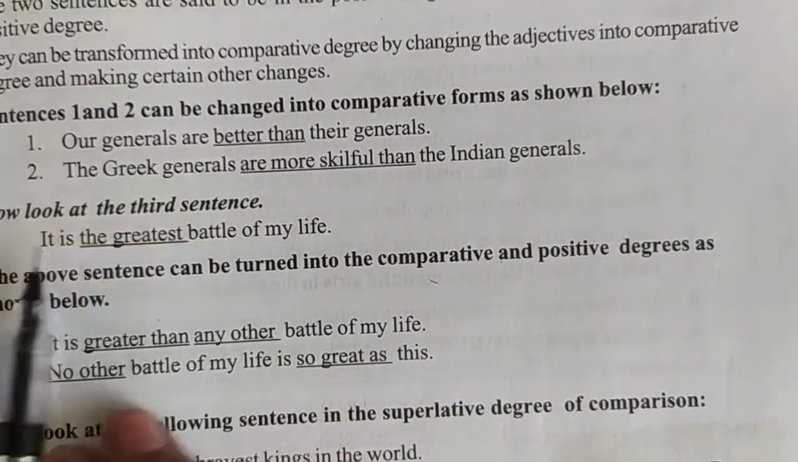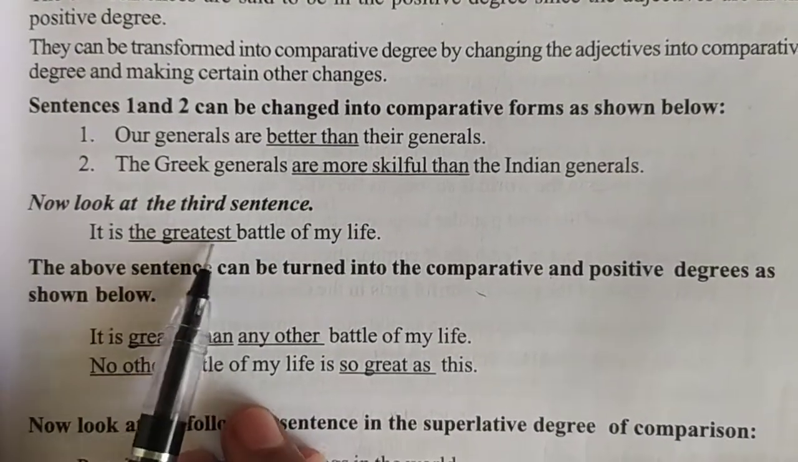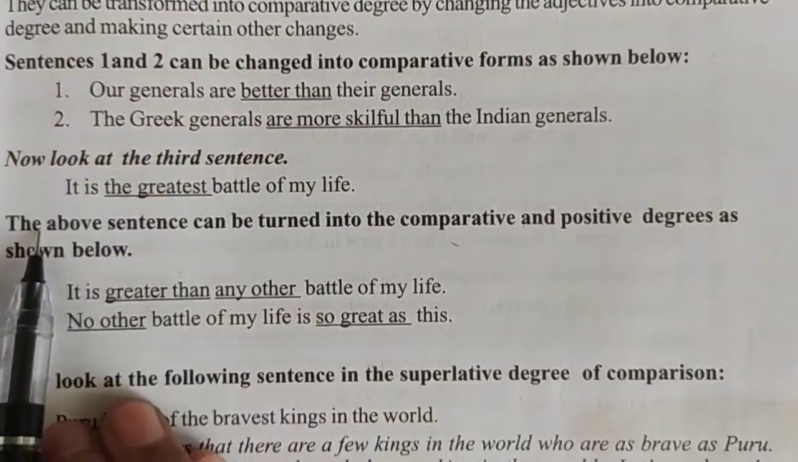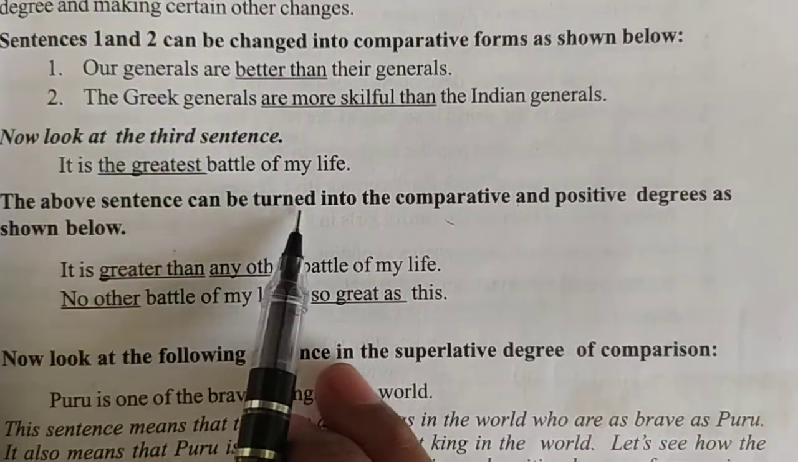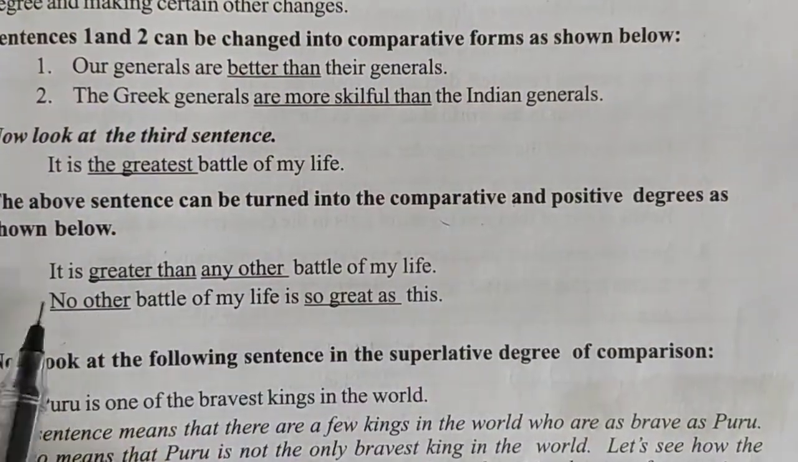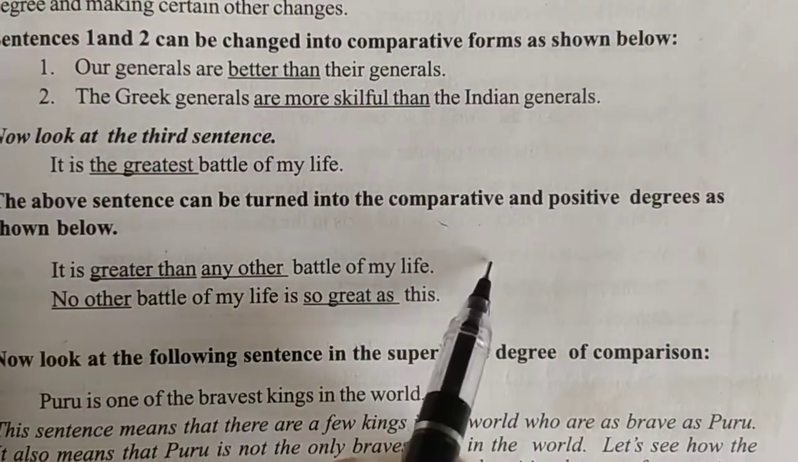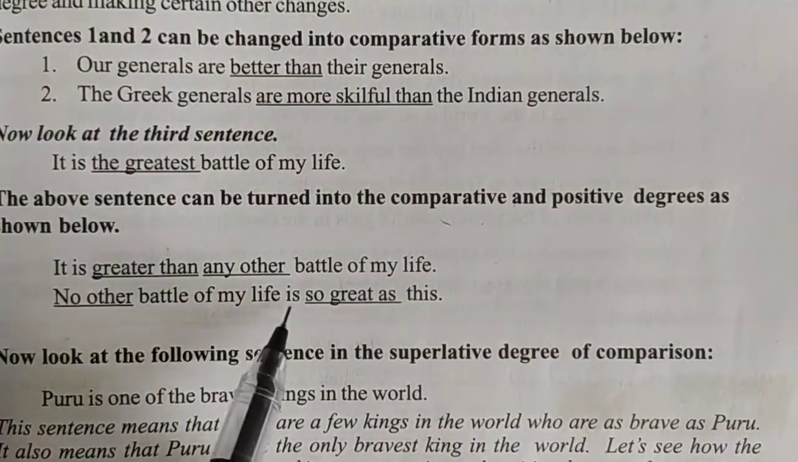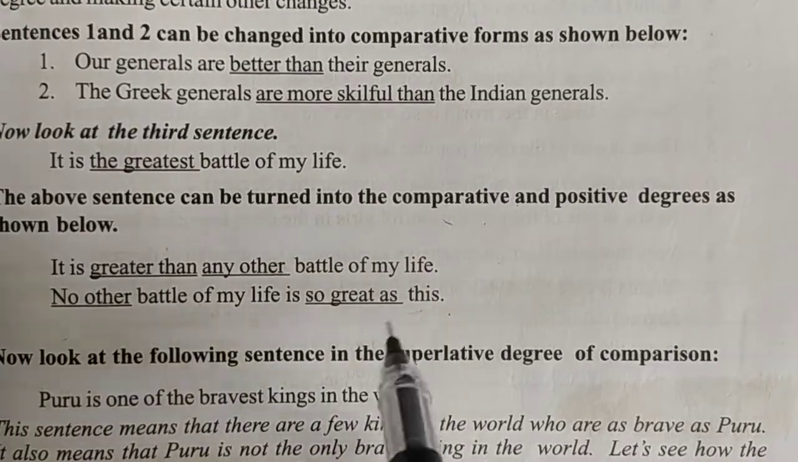Now look at the third sentence. It is the greatest battle of my life. The above sentence can be turned into comparative and positive degrees as shown below. It is greater than any other battle of my life. No other battle of my life is so great as this.